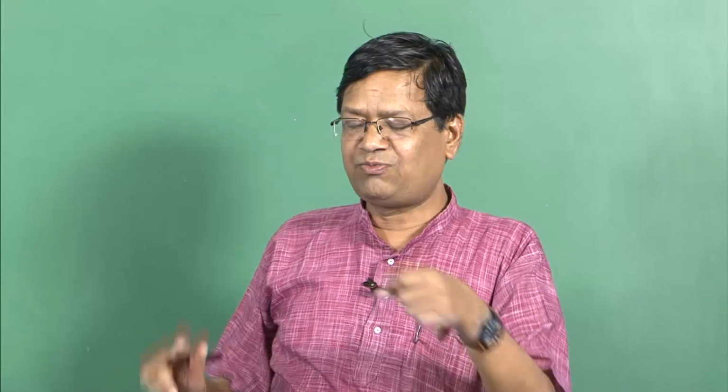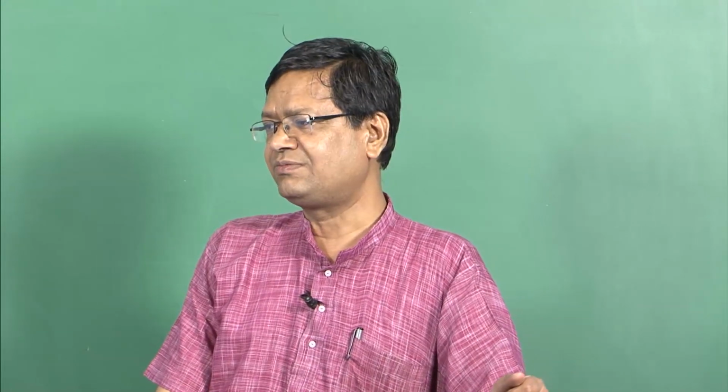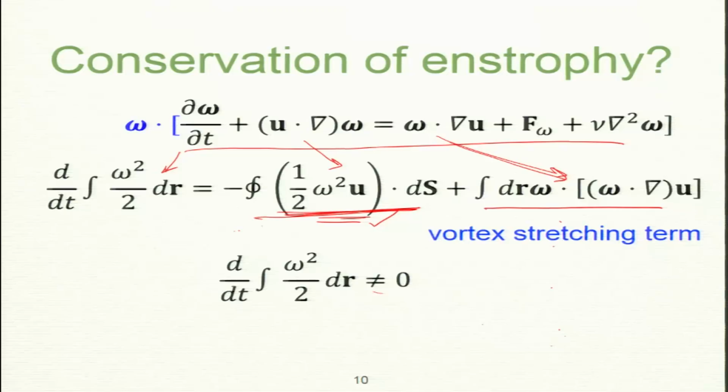So, vorticity becomes thinner and omega squared increases, the vortex tube becomes thinner. So, this second term does not become 0 for the whole volume, and that is called the vortex stretching term. That is why in 3D this integral of omega squared by 2 is not 0.